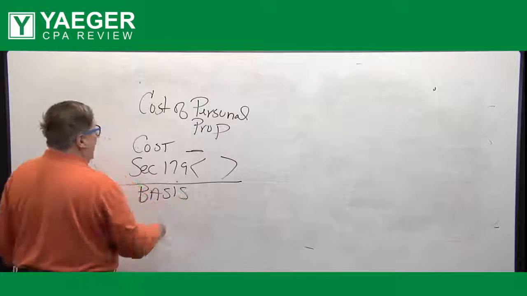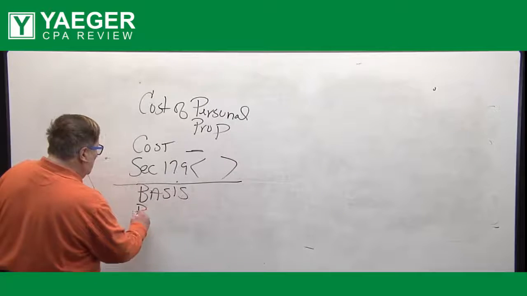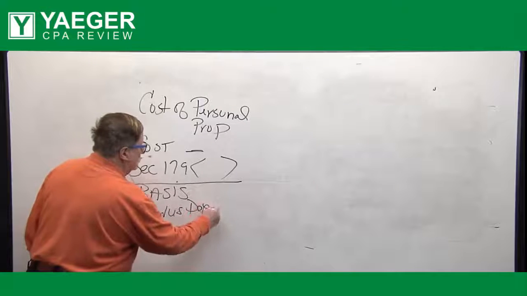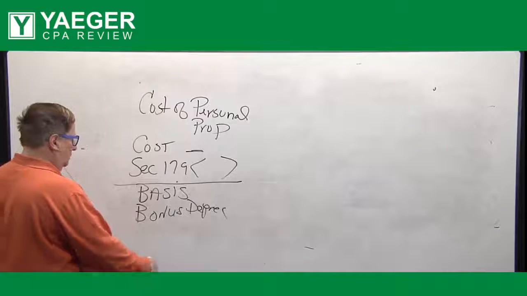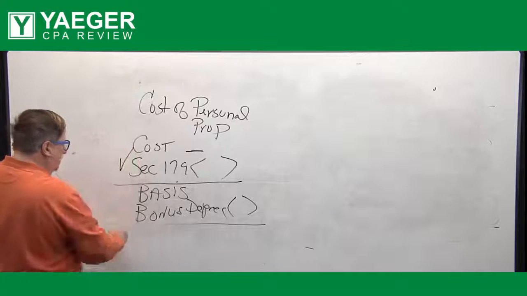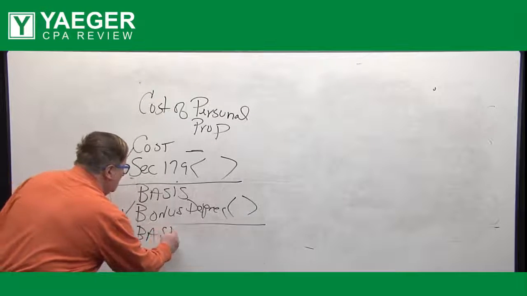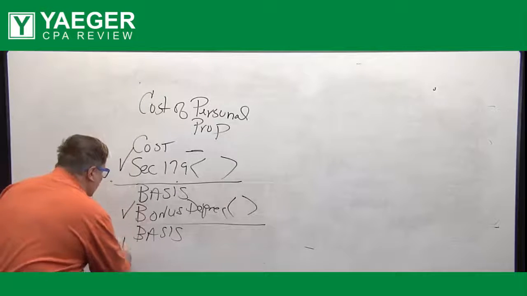The next thing a taxpayer can take is bonus depreciation. And that's only on what? Personal property used in a trade or business. So this is the first year. Then you have a basis, and this remaining basis will be subject to the averaging convention amount.